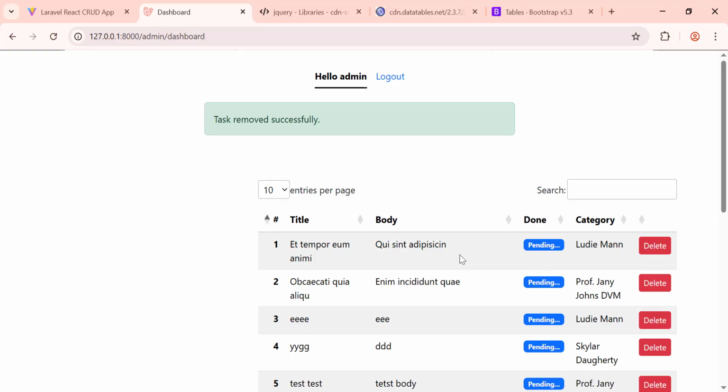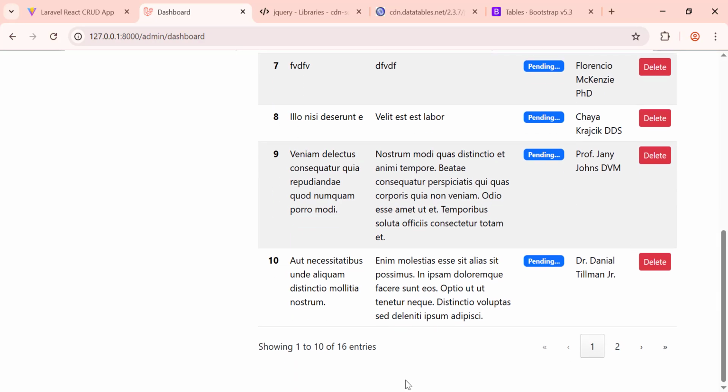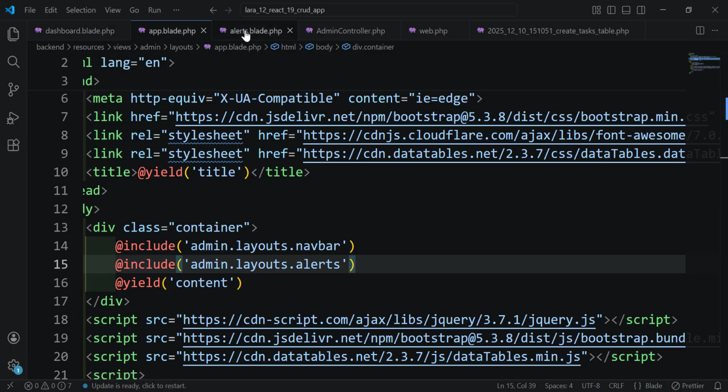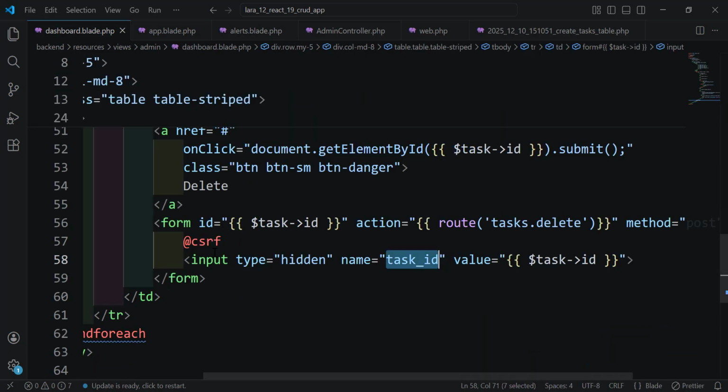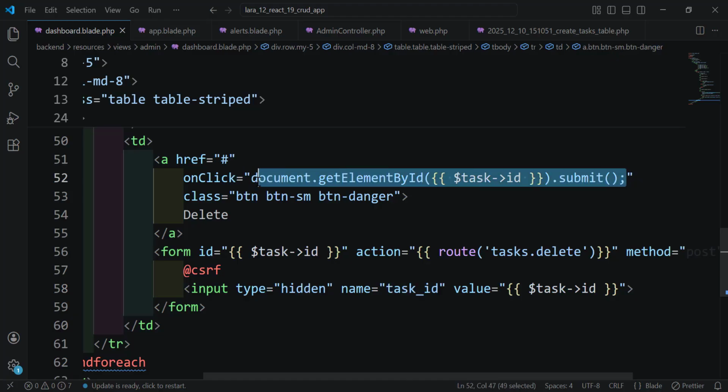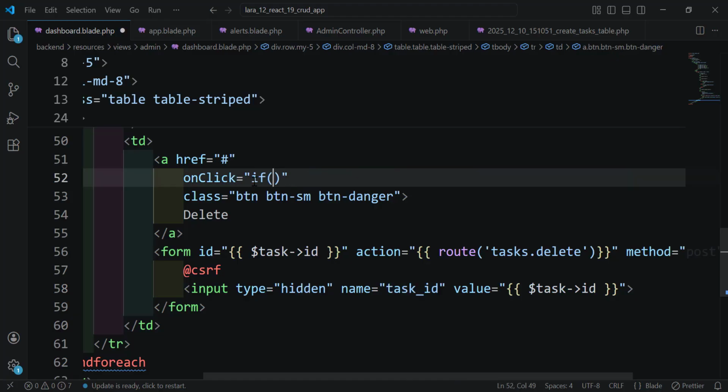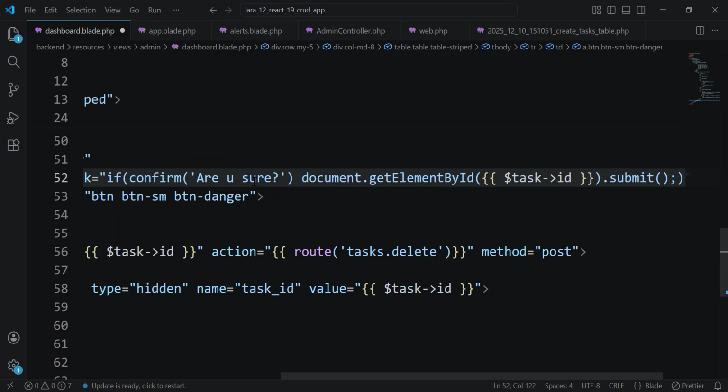Okay, let's do something. Let's confirm before we delete. So let's add a confirmation message. Let's go to our dashboard again. Here we can do something. If confirm, and we display the message, are you sure? And if yes, if confirmed, we submit the form. Let's refresh the page.